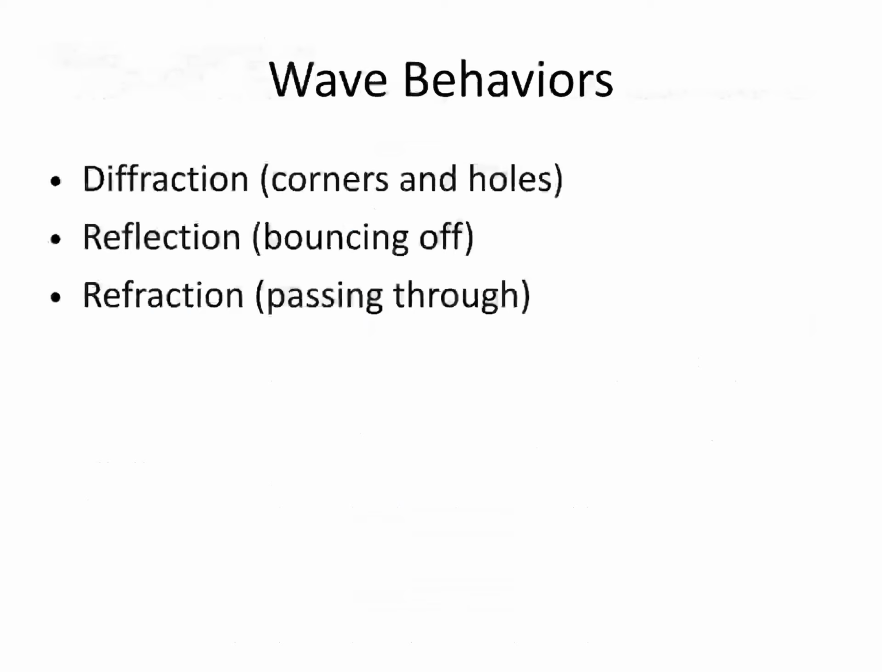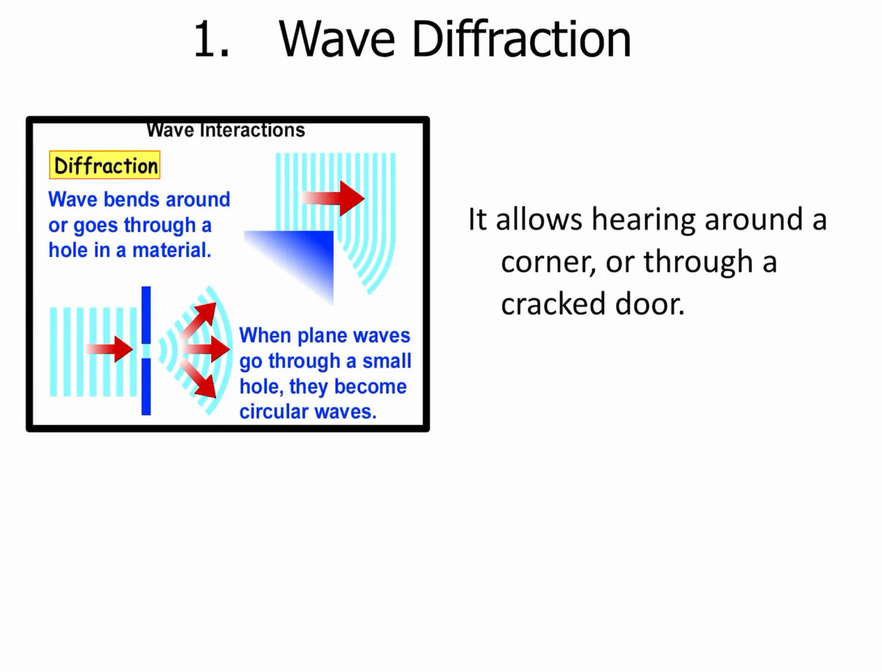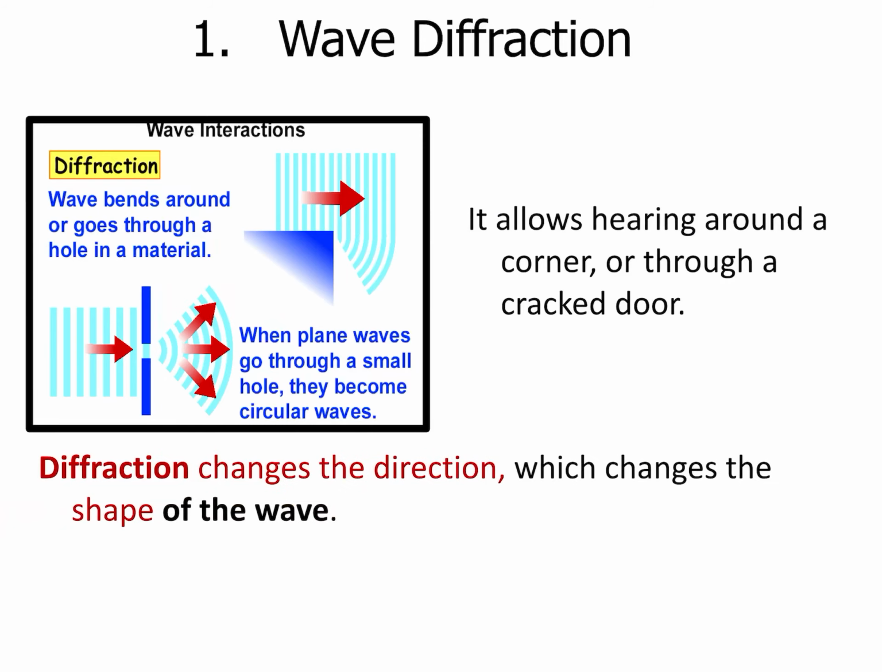So diffraction, we're going to be talking about waves passing through holes or around a corner or an edge. Reflection, waves are going to be bouncing off of some sort of surface or boundary. And refraction, the waves are going to be passing through some sort of material. Okay, so wave diffraction. It says that we have waves that are going to have some sort of change to the direction that it is traveling, and as a result of this change in direction, it changes the shape of the wave. So you can look at the illustrations here.